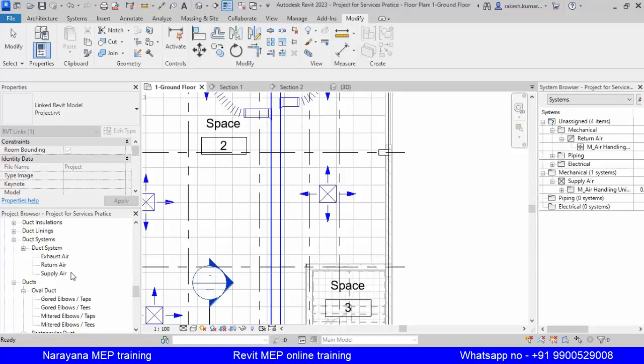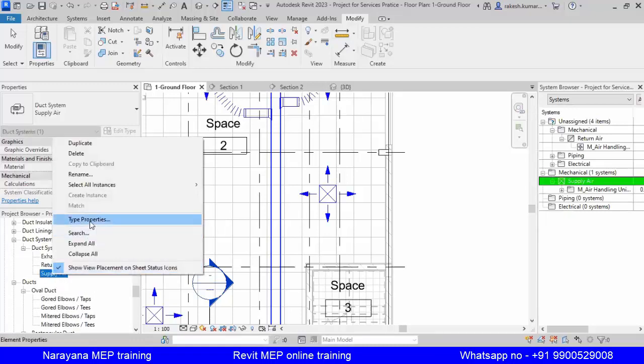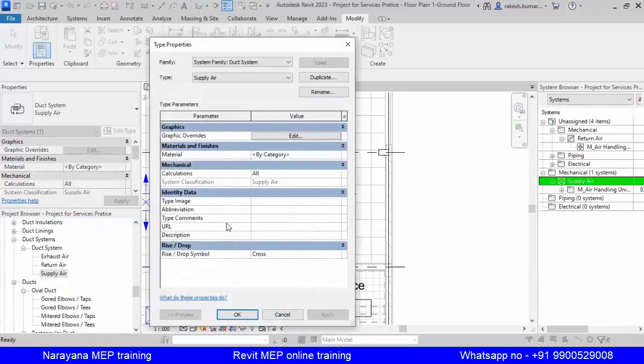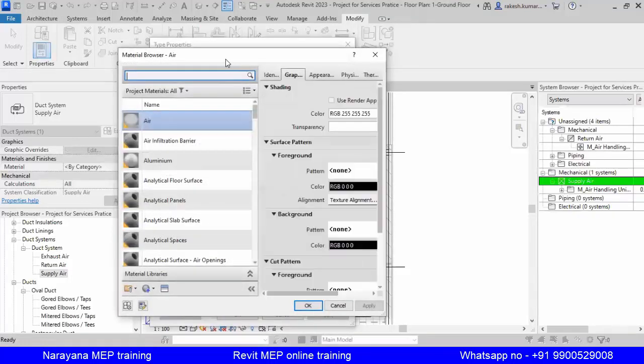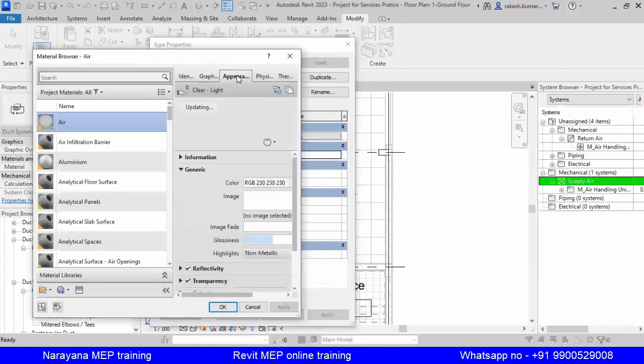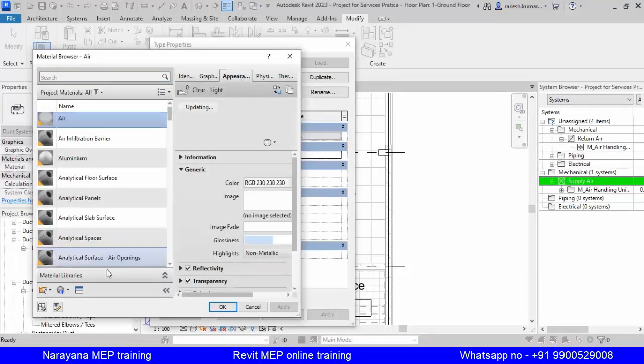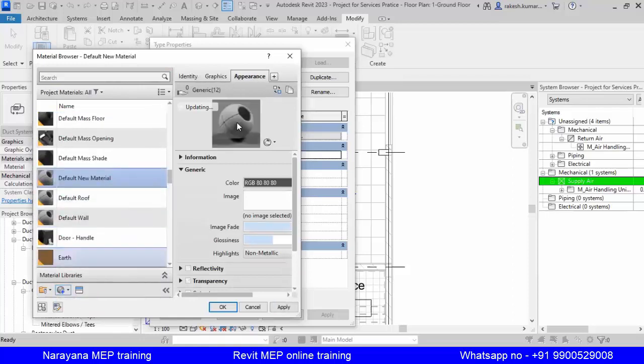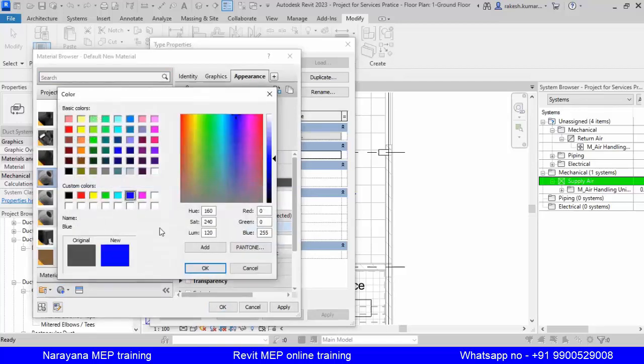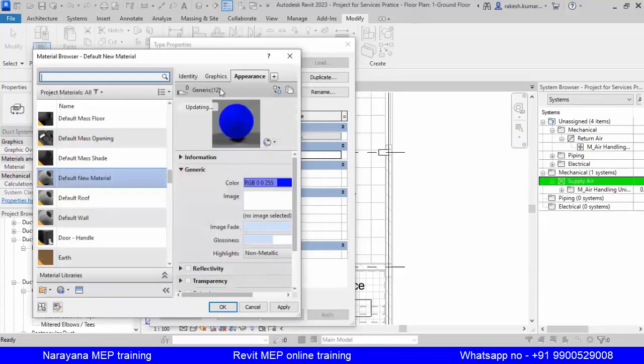Duct system, supply, right click, properties. Here material is there. Click that, create a new material.